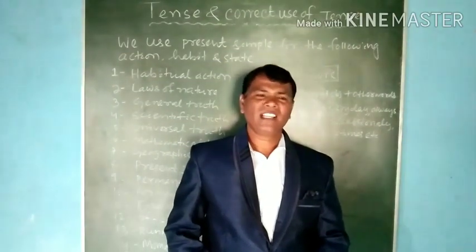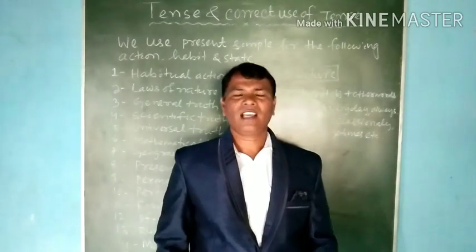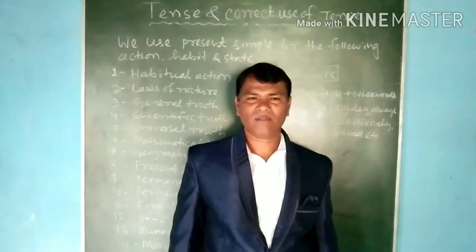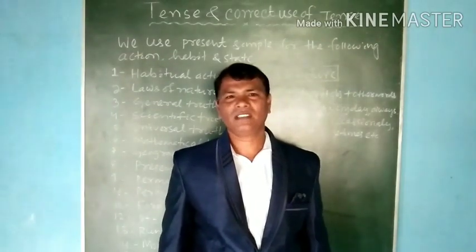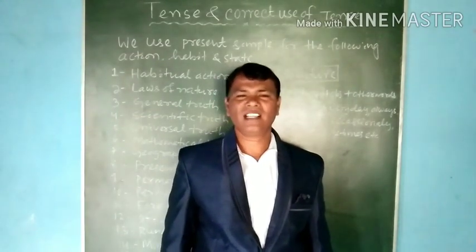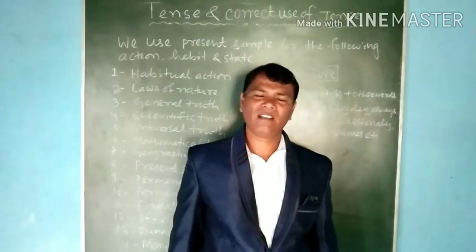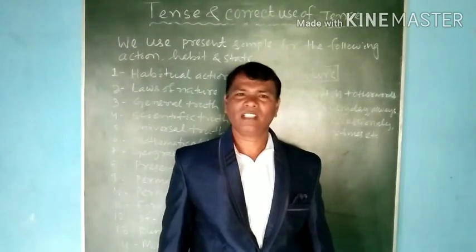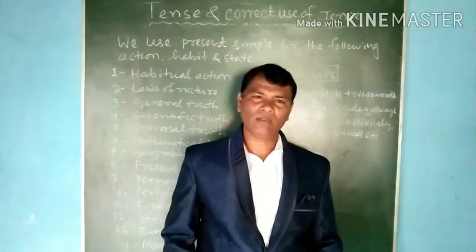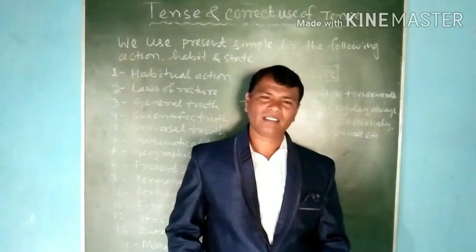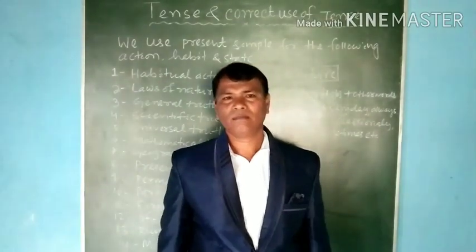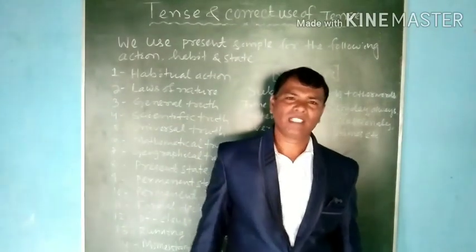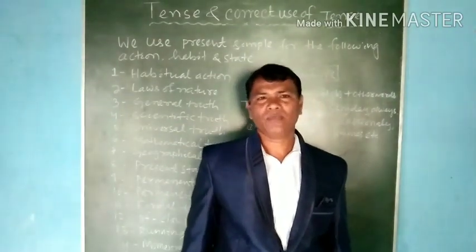You see, tense and time have the same meaning, and the word tense is derived from the word tempus, meaning time. But their concepts are different. All the tense and time have the same meaning, but in use they have different concepts. Then you know that very well. There are two kinds of tenses: present tense and past tense. But times are of three types: present time, past time, and future time.